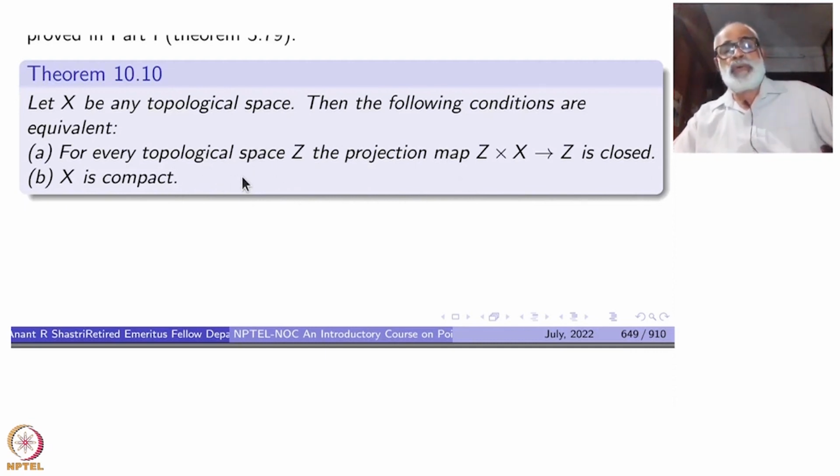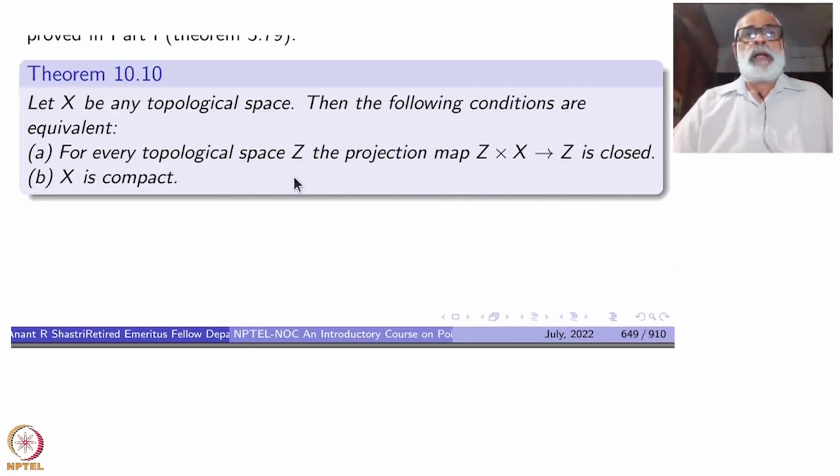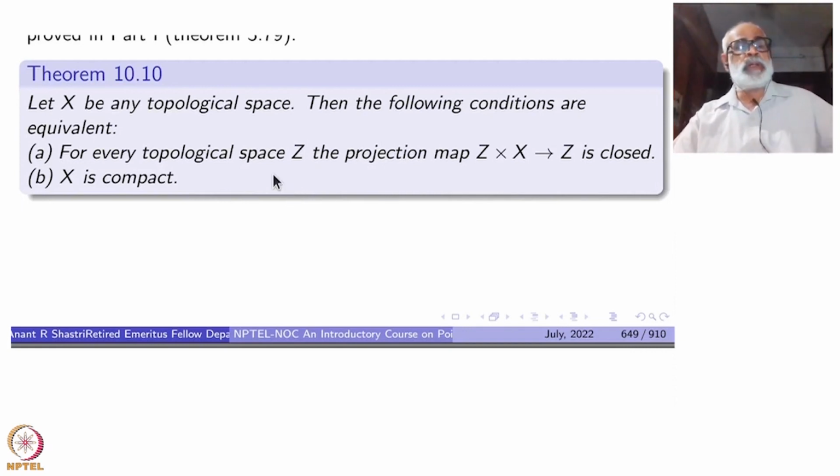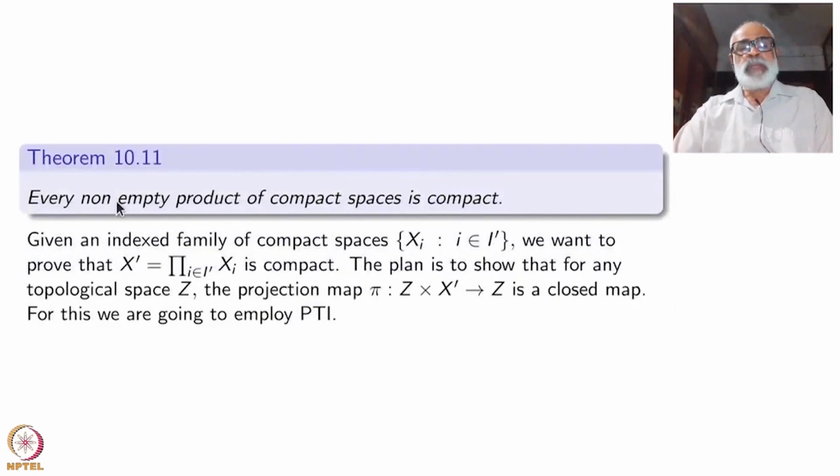So what we are going to do is employ this one both ways in proving that the Cartesian product of compact spaces is compact. Of course, you have to take a non-empty product. If you take an empty product, it's assumed to be a singleton or some such thing, there is no problem, but each space must be non-empty, that is important. Every non-empty product of compact spaces is compact.